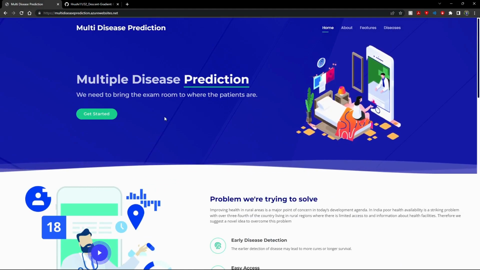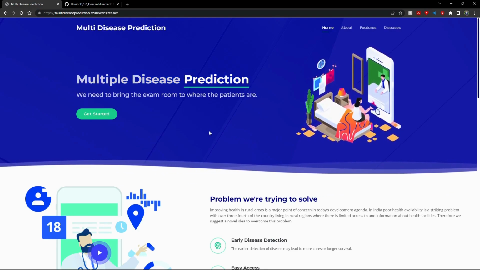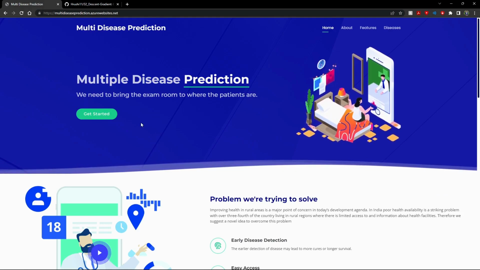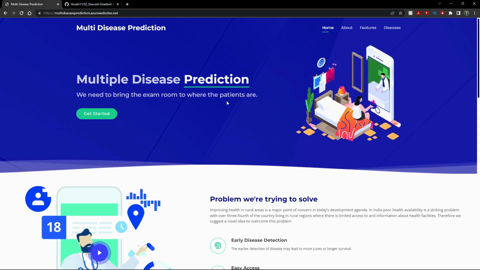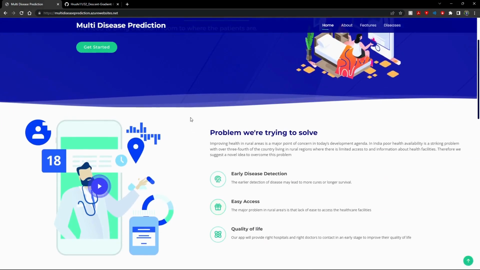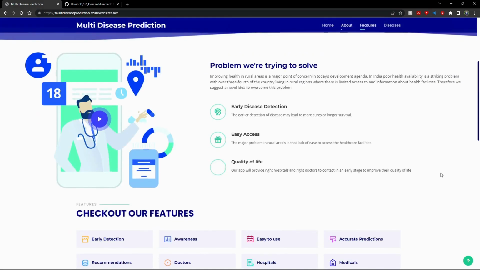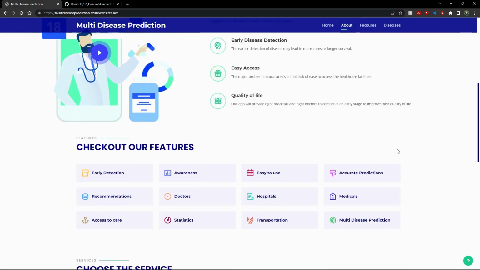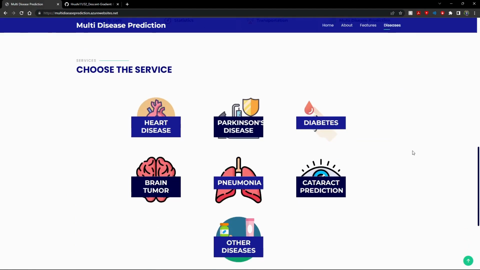This is our landing page for the project, and as you can see, this is the multi-disease prediction web application, and our main motto for this project is that we need to bring the exam room to where the patients are. On the website we have mentioned some features of the project and the problems that we are solving. Basically, we are providing users different machine learning models to predict 50 plus diseases.